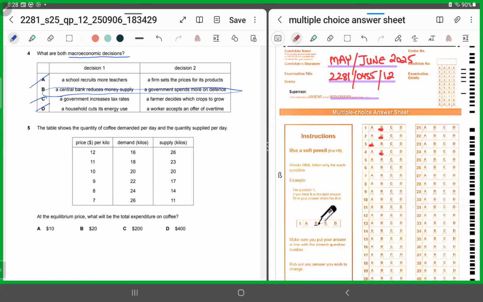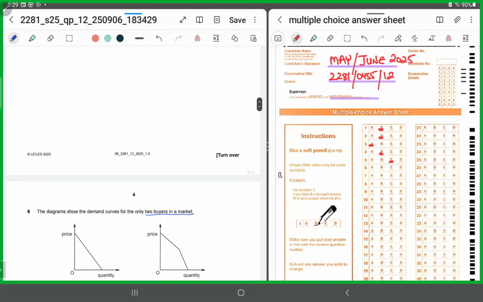MCQ number 5. The table shows the quantity of coffee demanded per day and the quantity supplied per day. What's the equilibrium? The equilibrium is at price 10. So when price is 10, the demand is 20 kilos and the supply is also 20 kilos. They're saying at this equilibrium price, what will be the expenditure on coffee? It's simple. The price is 10, so $10 into 20. So the expenditure should be $200. So the correct answer for MCQ number 5 is C, $200. So we'll shade in C for MCQ number 5.